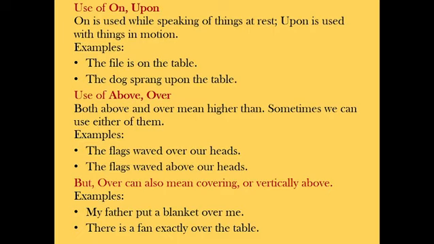On is used while speaking of things at rest. Upon is used with things in motion. For example, the file is on the table. The dog sprang upon the table. Use of above or over. Both above and over mean higher than. Sometimes we can use either of them. For example, the flags waved over our heads. The flags waved above our heads.